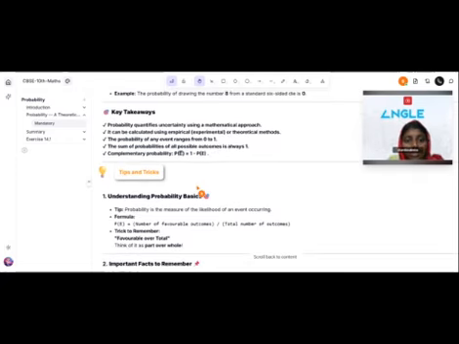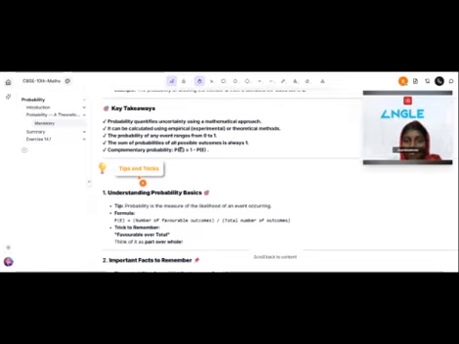It can be calculated using empirical or theoretical methods. The probability of any event ranges from 0 to 1.